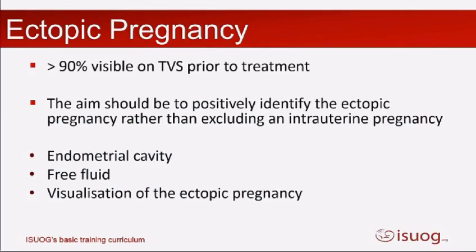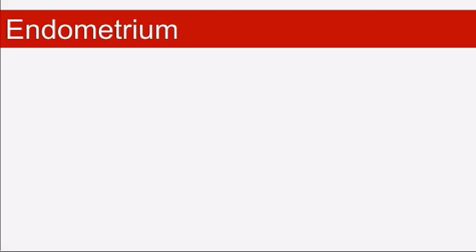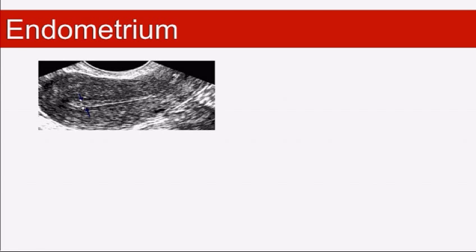And we're really going to be looking at 3 areas. Of course, we always assess the uterus first. We're then going to assess the pelvis for free fluid, and then look at the adnexa, clearly looking at the ovaries, and then looking to see if we do actually have an ectopic in the tube. So what do we see when we scan the uterus in a woman with an ectopic pregnancy? Well, most of the time we probably see nothing.